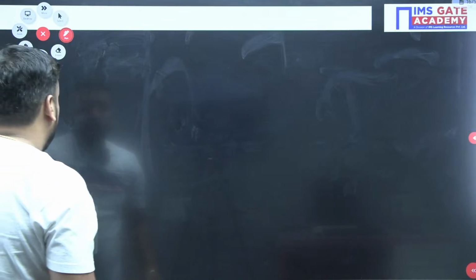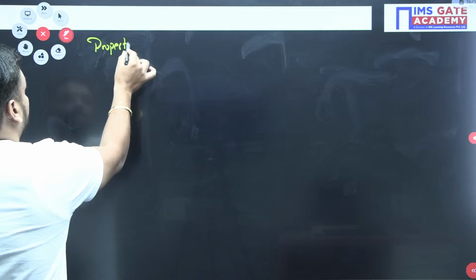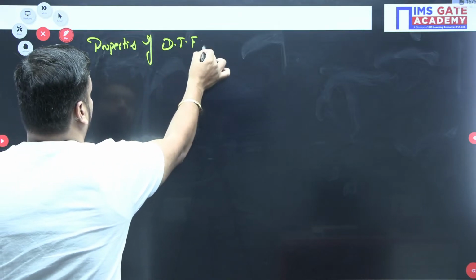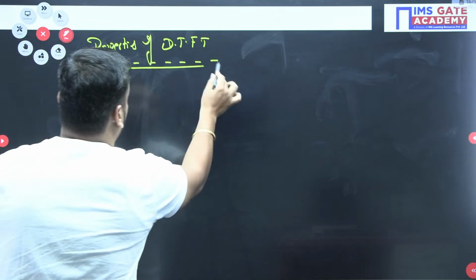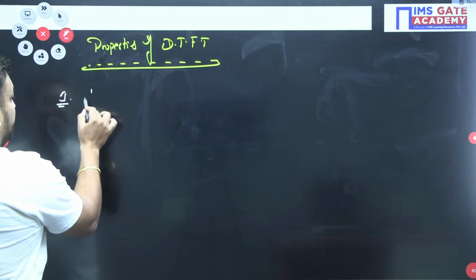Next, students, we are writing the properties of the discrete time Fourier transform. The first property is the linear property.